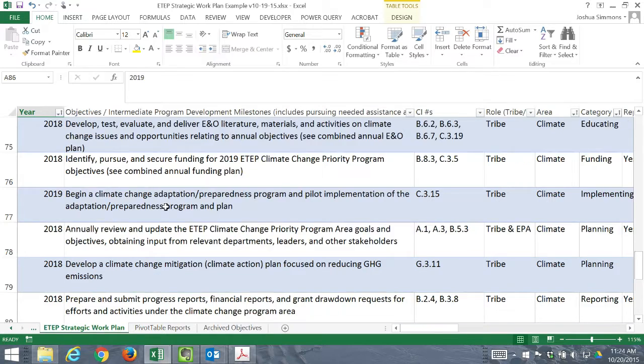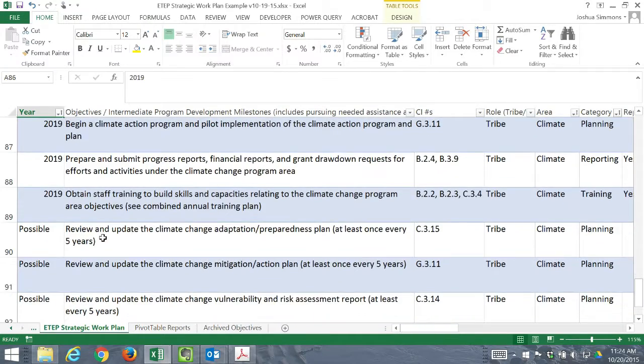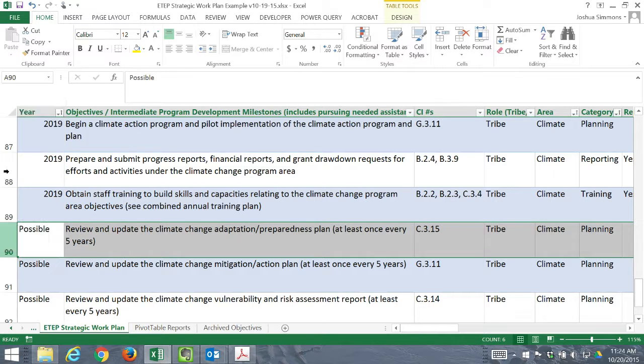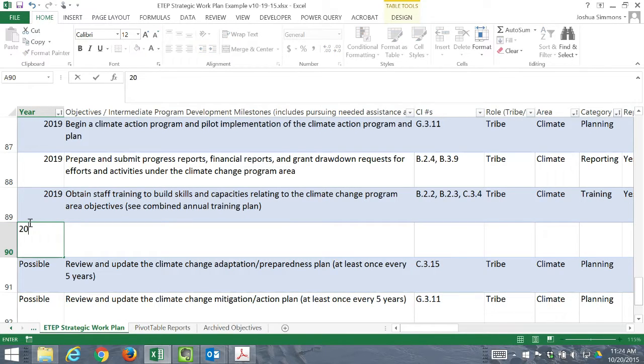But so then you're going to want to add some new objectives as well. So you're going to consider new 2020 objectives.